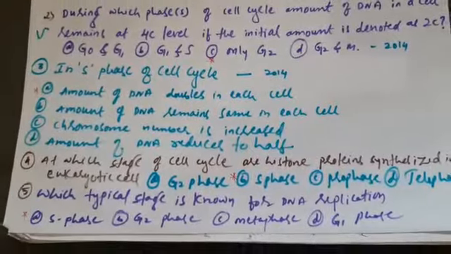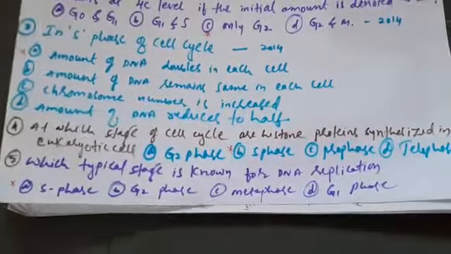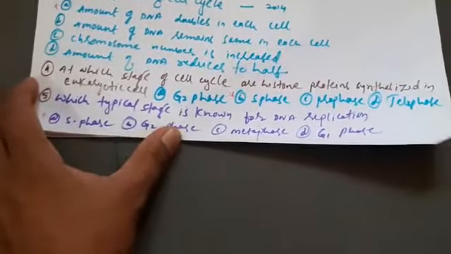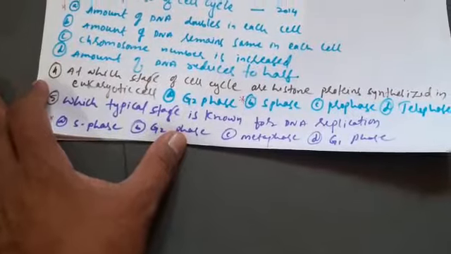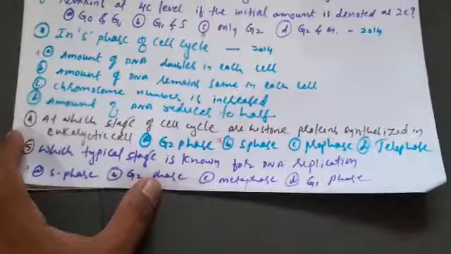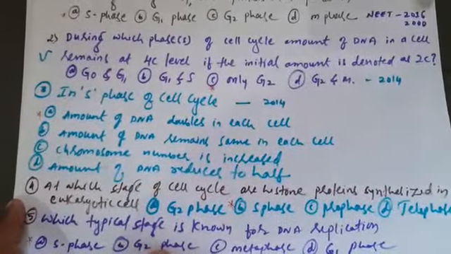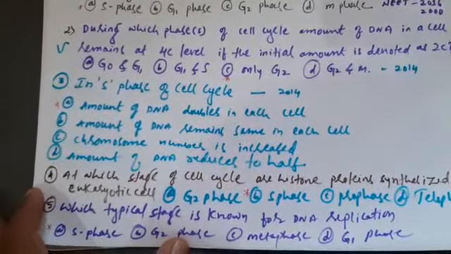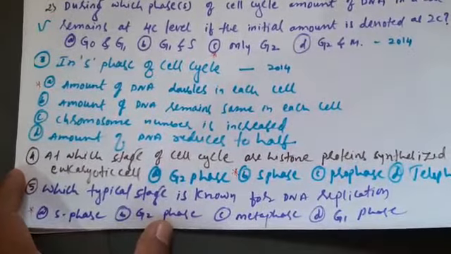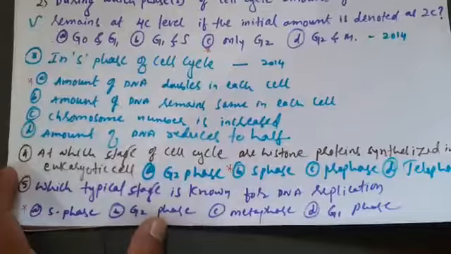Fourth question: at which stage of the cell cycle are histone proteins synthesized? As I have told you, in S phase, histone protein synthesis takes place. Which typical stage is known for DNA replication?